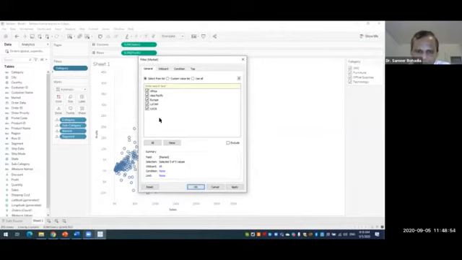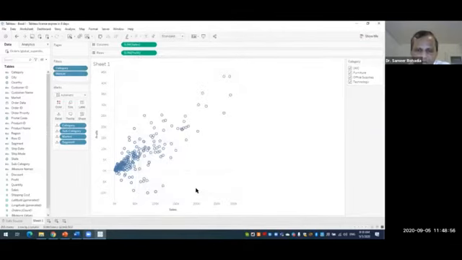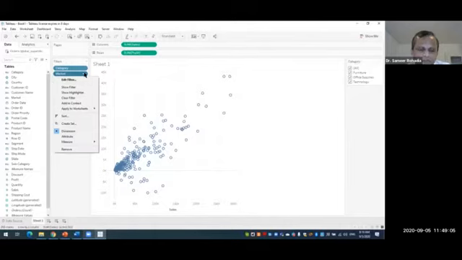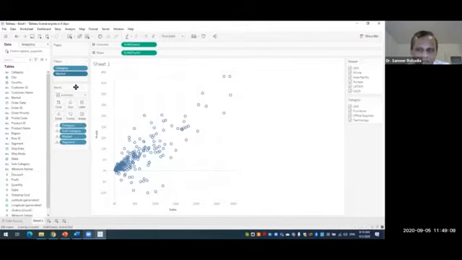We want all the markets. Click apply, OK. But still we are not able to see that filter on the right hand side. So we go to this market filter, click on the drop down arrow, and then click show filter. Now we have the two filters, market and category.